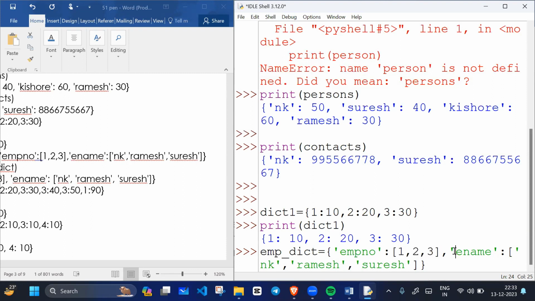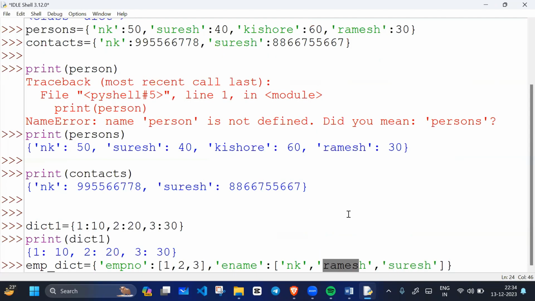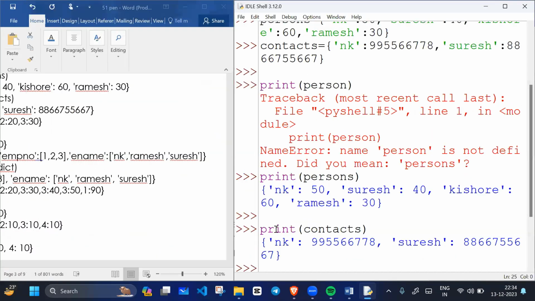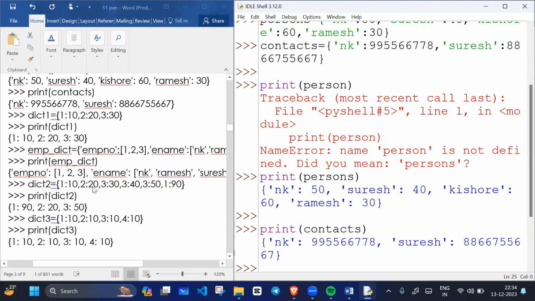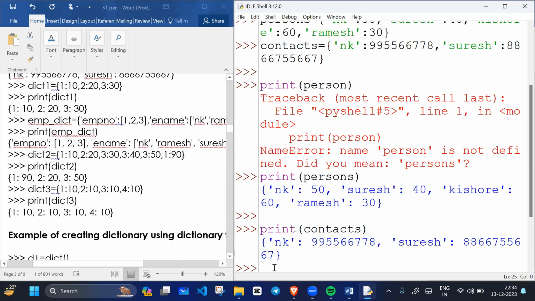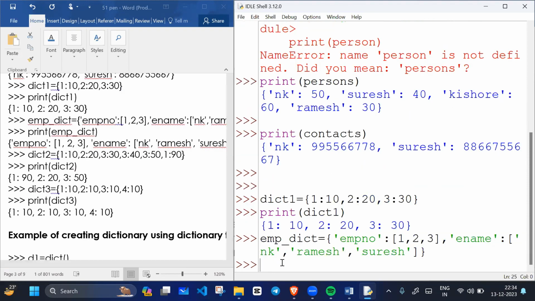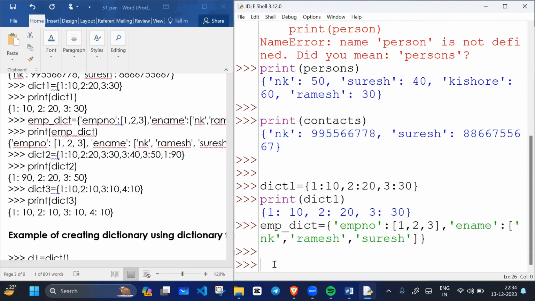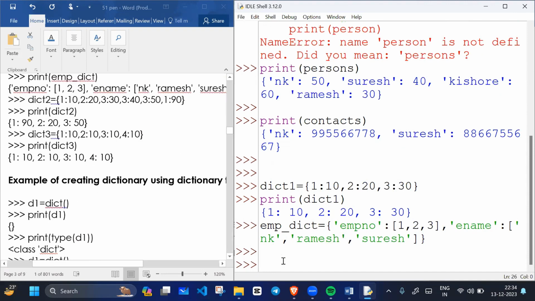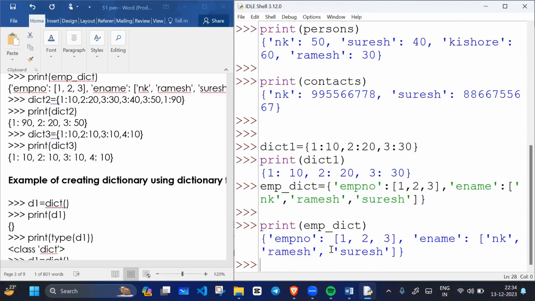Here this is another key, ename, and this is a value. We have another key, and this is the key, and the complete list is the value. So this is how we can create a dictionary with different types of values. If I print the employee dictionary, emp underscore text, all the data will print. Correct, everyone?